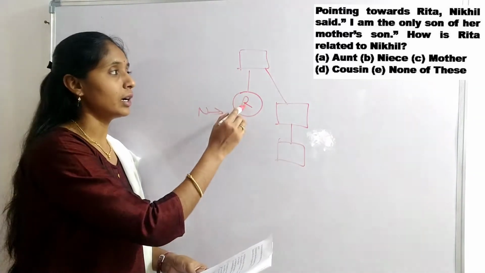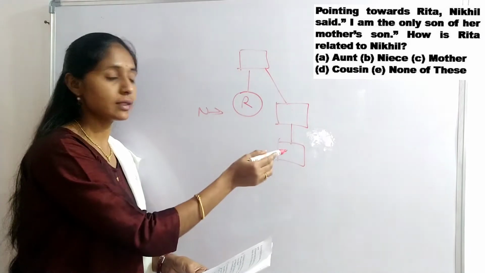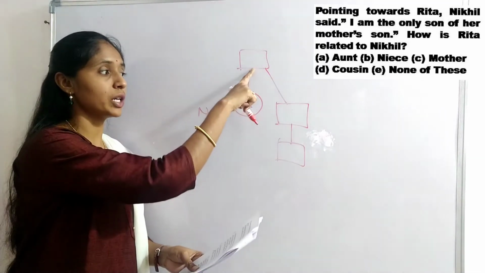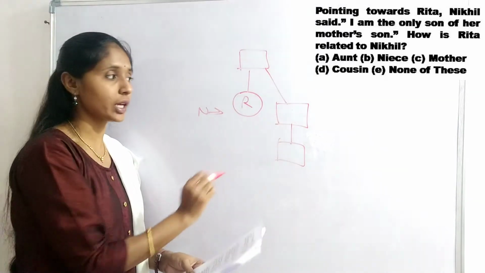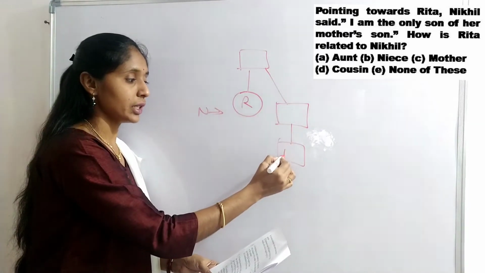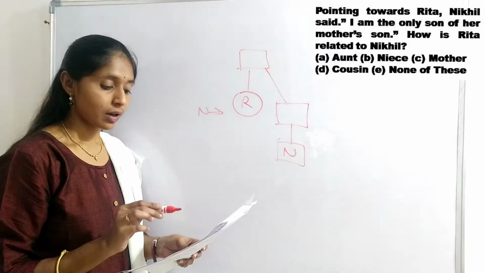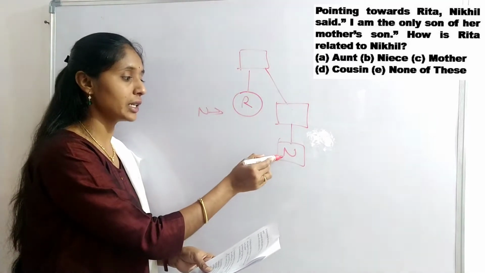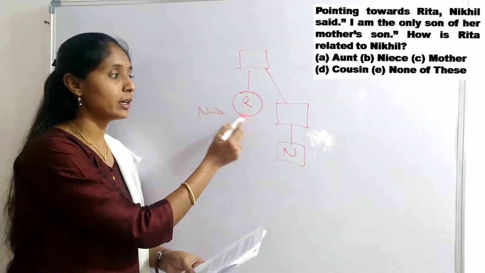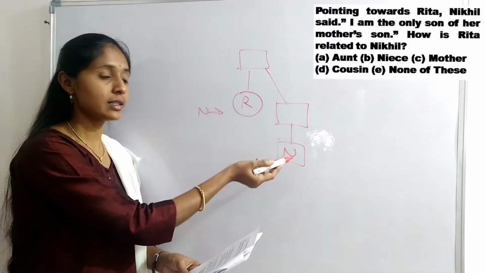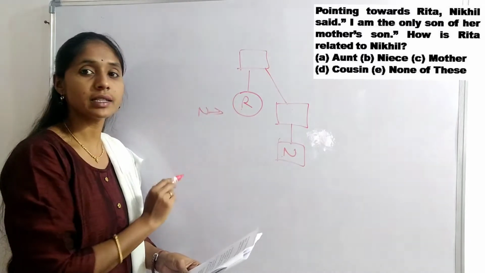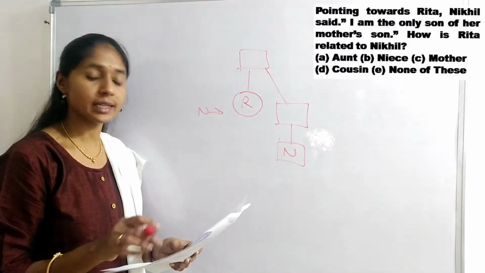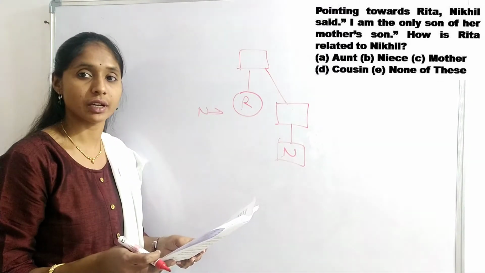Okay, so here Nikhil. How is Rita related to Nikhil? As we know well, mother's son. Son means Rita is related as aunt. Option A is the right answer for this question.